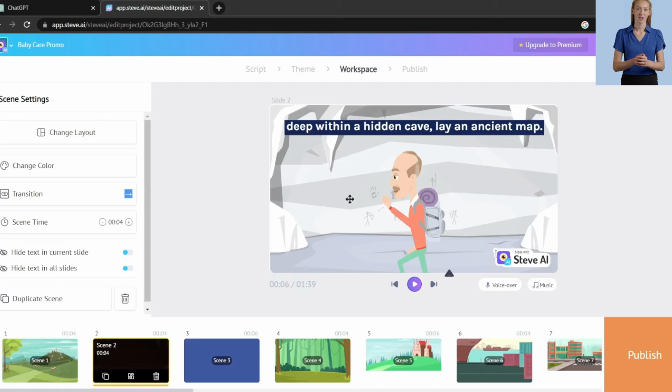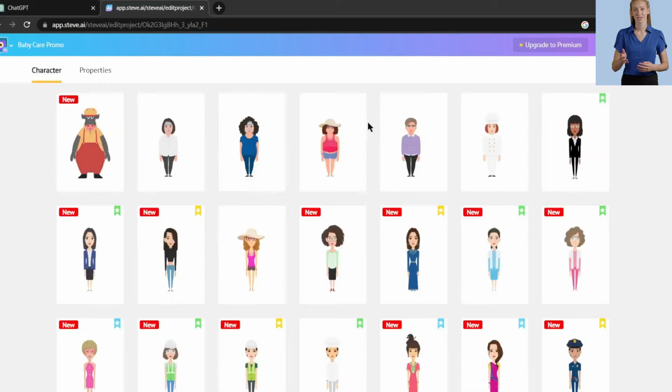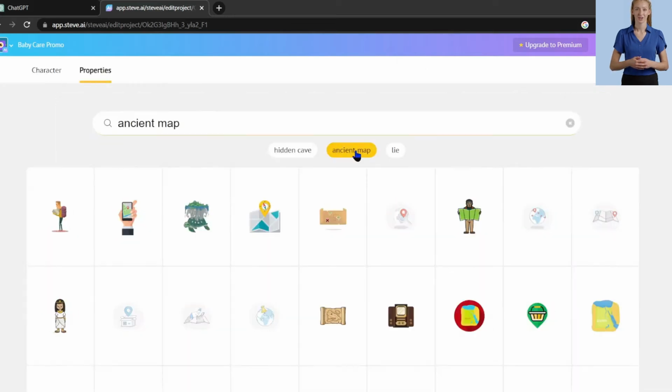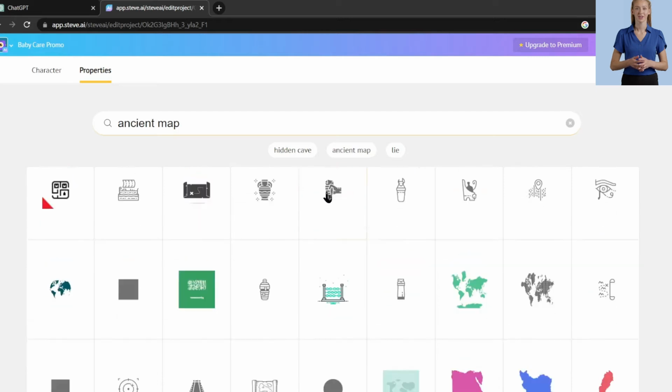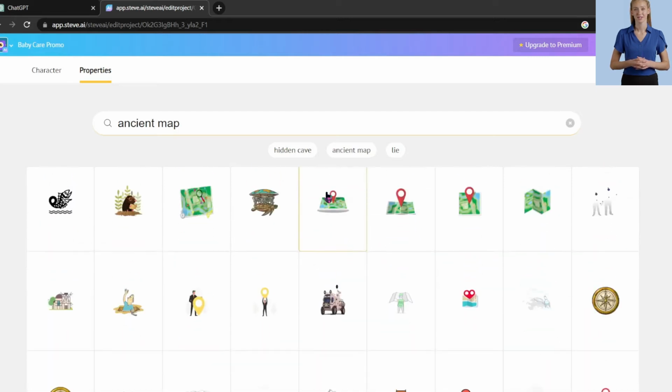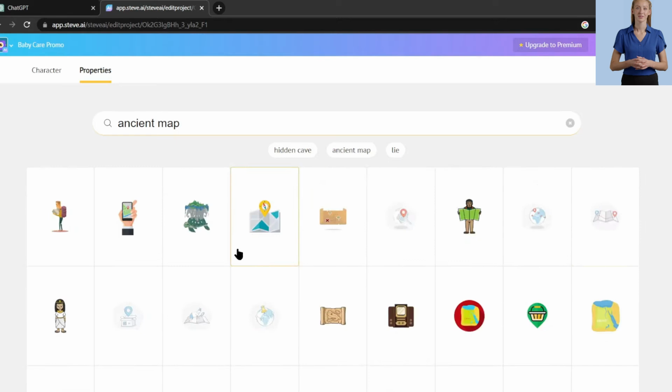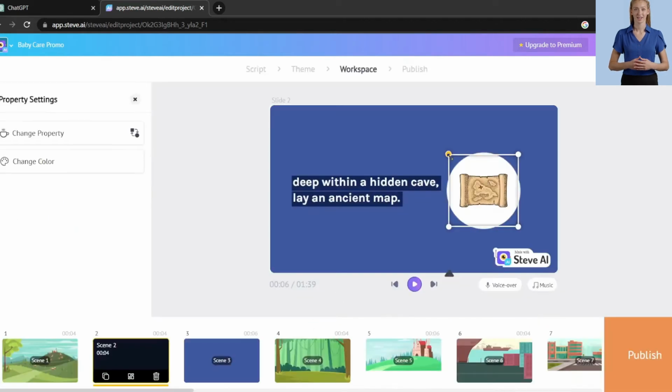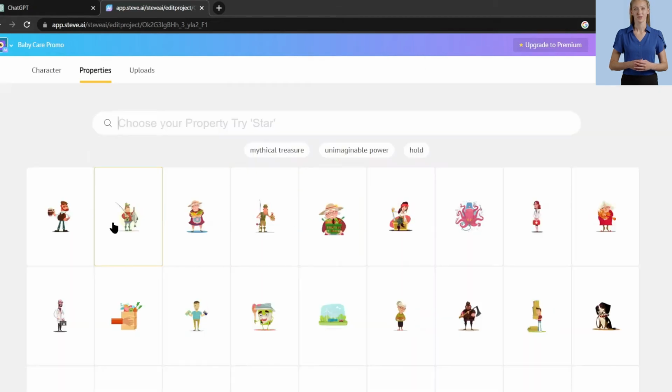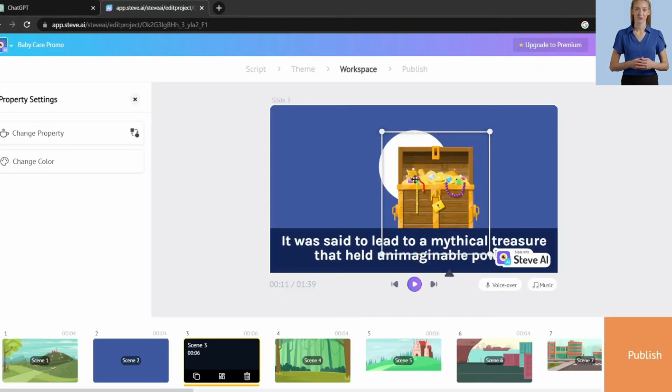In Scene 2, our context mentions an ancient map, but the footage isn't relevant to our video. Let's change that. Click on the avatar, then select Change Character. Next, click on Property and choose Ancient Map. Steve AI offers a wide variety of maps to choose from, so pick the perfect one for your story. I am selecting this one.